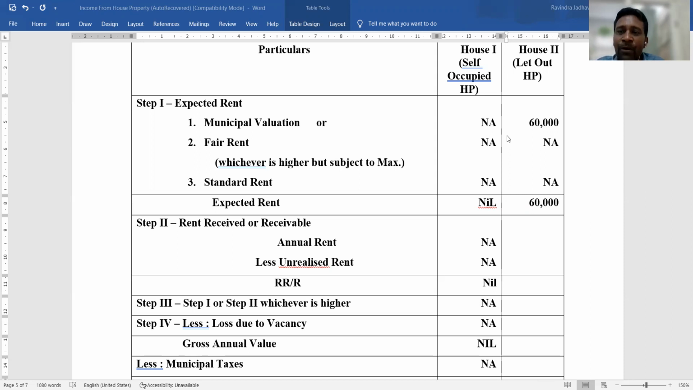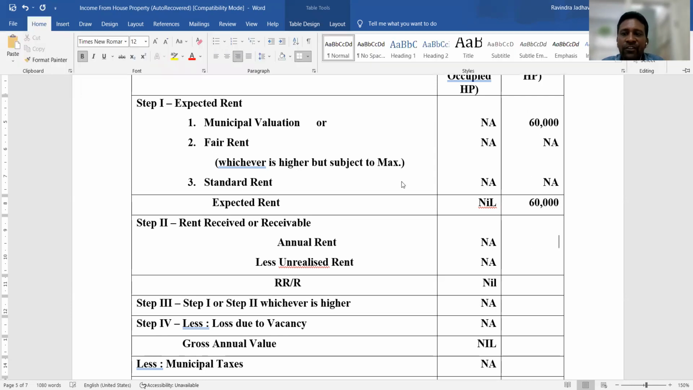But in this problem, municipal valuation and fair rent are not given. That's why we just put not applicable, and that's why expected rent is rupees 60,000. Then rent received or receivable. Okay, rent received or receivable.